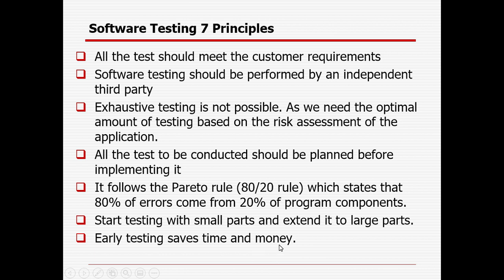Early testing saves time and money. Suppose development is developing some product, right, and they are doing unit testing. So the initial defects they are fixing at the initial time, and those defects need not be encountered by the testing team again, right? But in case they are not doing the unit testing and some defects are handed over to the testing team, and again the testing team misses some defects and it goes to production, the cost, time and money will be more and more to fix those defects. So early defect prevention is the best way for any software development and testing life cycle. We should catch the defects as early as possible instead of at a later stage. So those are the seven basic principles of software testing.